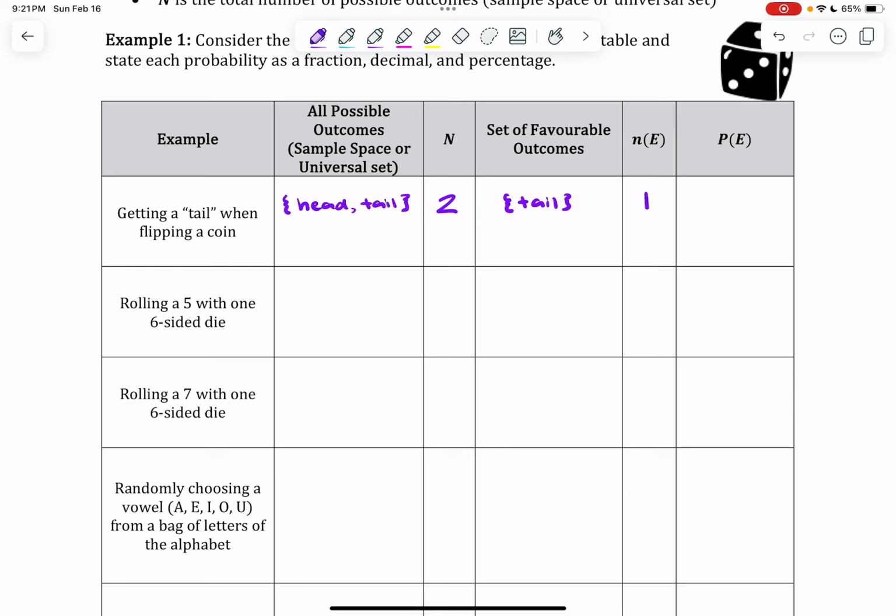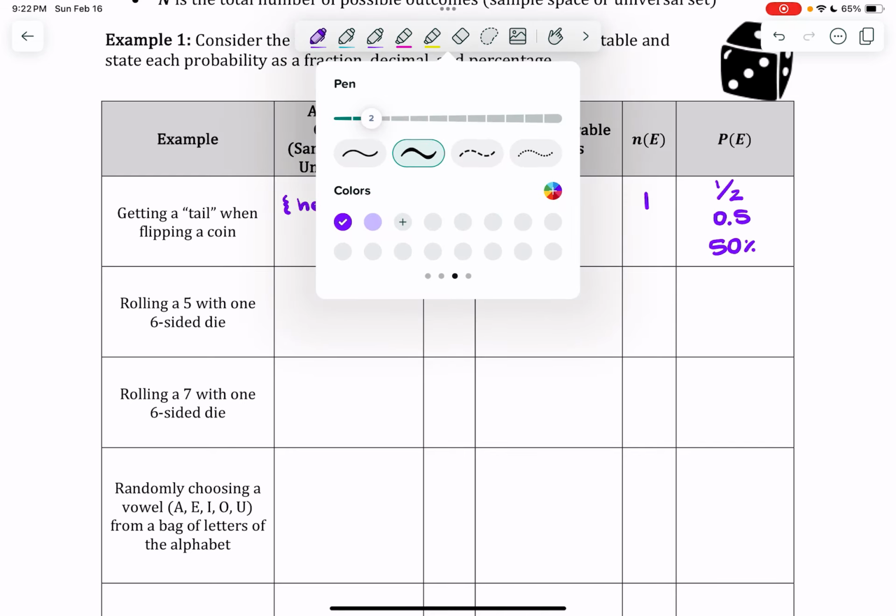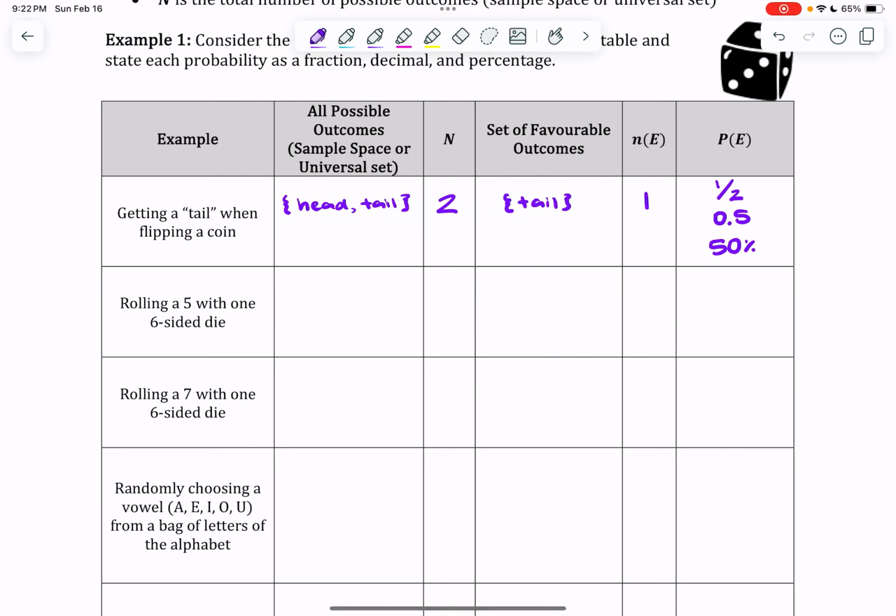And I can turn that into a probability by saying my N of E, which is 1, over N, which is 2, gives me a half. Now, we should be able to do this without using our calculators, and I get 0.5 or 50% chance. Now, all those 3 answers of my probability of getting a tails represent the exact same thing. So unless it tells you to specify, you do not have to put all 3. But this question told us to put all 3. So here we are. All right.